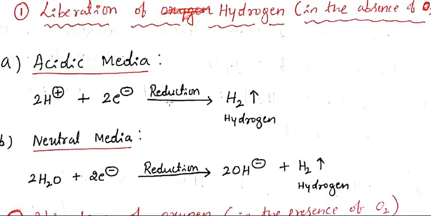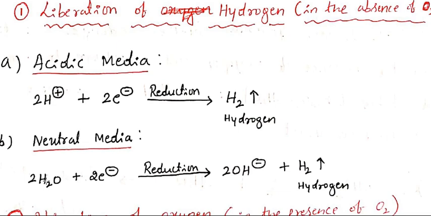Look at two media. One is acidic media, another is neutral media. There is no basic media; I'll tell you that. Here, in acidic media, what is the meaning of acidic media? It is due to the presence of a higher concentration of H+ ion. So what is the difference between acidic media, neutral media and basic media? A media which consists of a higher concentration of H+ ion is called acidic media. If the media consists of a higher concentration of OH- ion, it is called basic media.